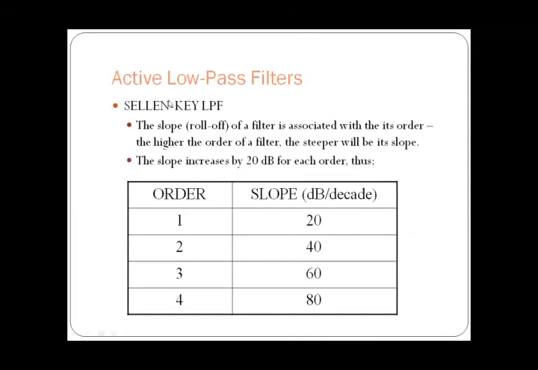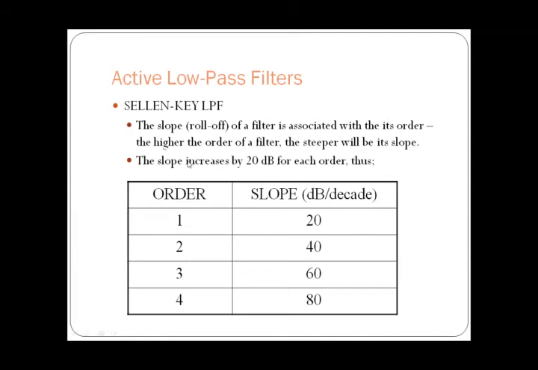Next, active low pass filter, Chebyshev. The slope of a filter is associated with its order. So as you know, the slope of the filter is associated with its order. So what have we observed in the first order, second order, third order and fourth order?